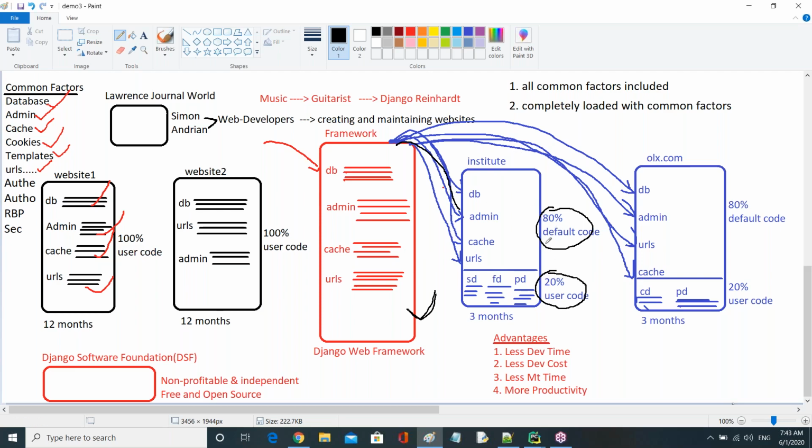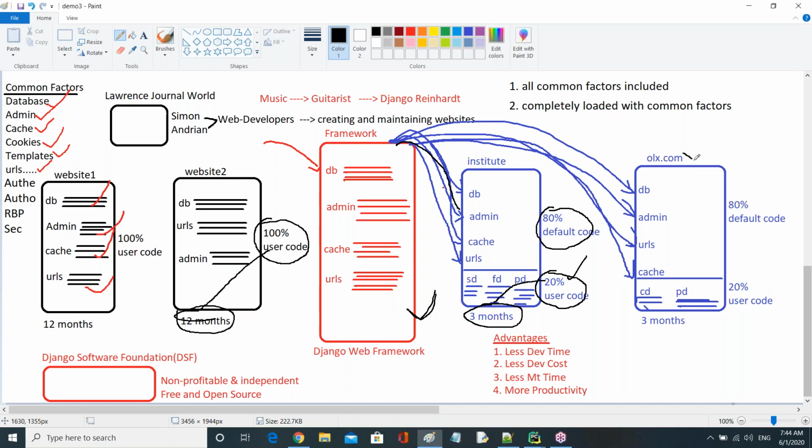80% of the code is the default code. In the earlier case I wrote all the code manually, that's why it took 12 months. But here I added only less code, that's why it has taken less time. Why less time? Because I added very little code.